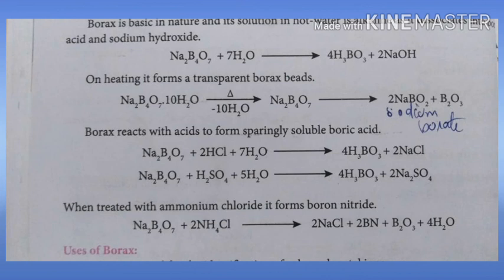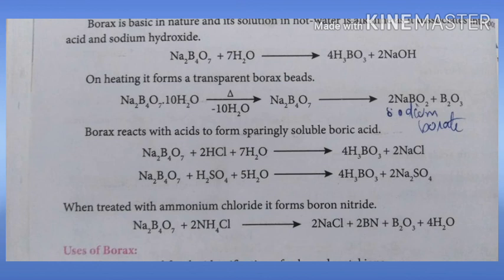Then borax, on treatment with acids, forms boric acid. Two equations are given. One is with hydrochloric acid, the other is with sulfuric acid. It forms boric acid with the elimination of sodium chloride and sodium sulfate.